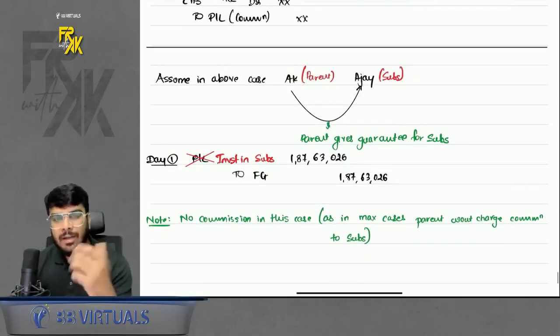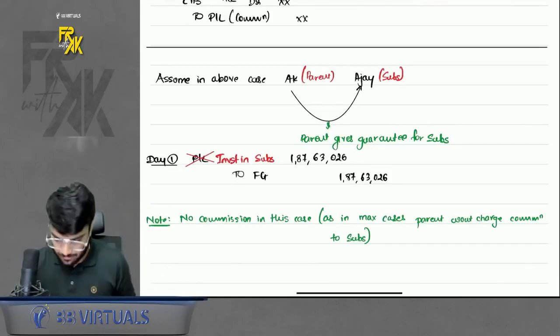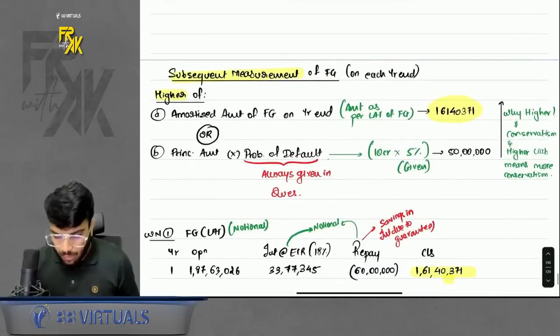Okay, so on day one, how to account? If a relationship is there, investment to FG. Relationship not there, PNL to FG. Simple. Okay. Then, what about subsequent measurement?